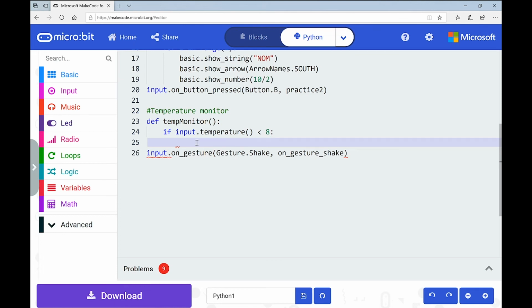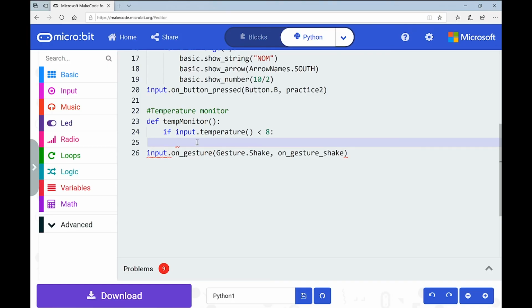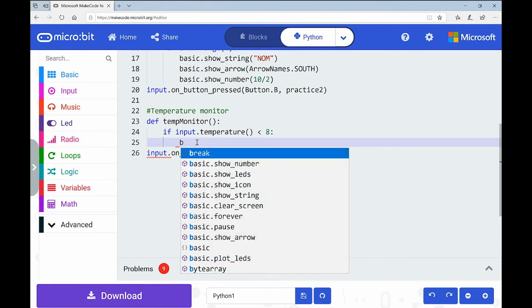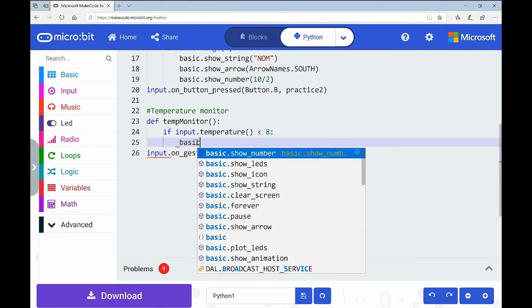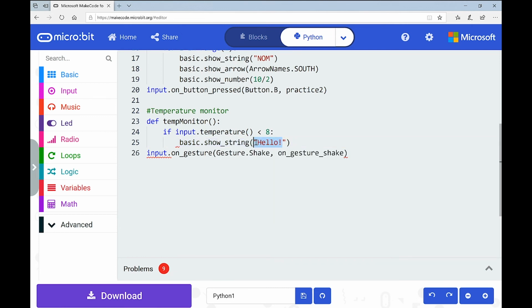So in here now is what we decide to do with that condition. So if it's less than 8, what will I do? Will I say print something? Or? Yeah, maybe print cold. Okay, so we could use a print statement here, but I think I might show you that in the next episode. So instead I'm going to just stick with what we've known, which is to show a string. So basic.show string. And you said cold, Niamh? Yeah.